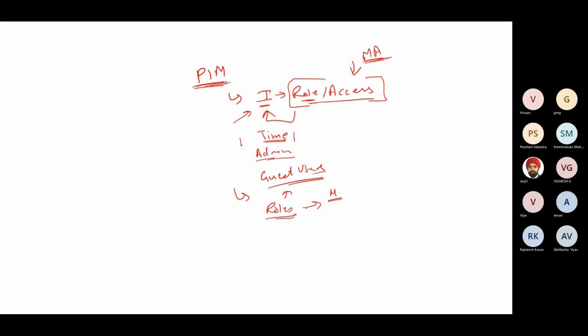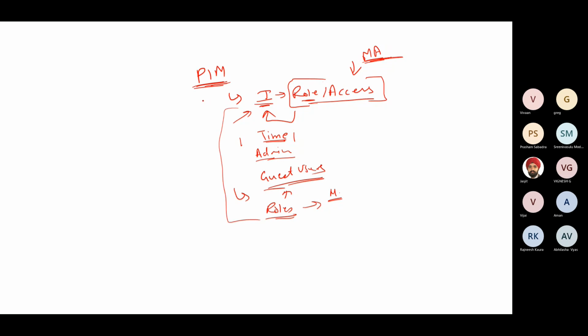Again, if you want to extend it, the notification will be sent to the managers or the specific persons. So for the internal users and the guest users, to prevent such attacks, or to reduce the attack surface, we need PIM. Plus, to manage the automated life cycle of the access we are giving, we need PIM.